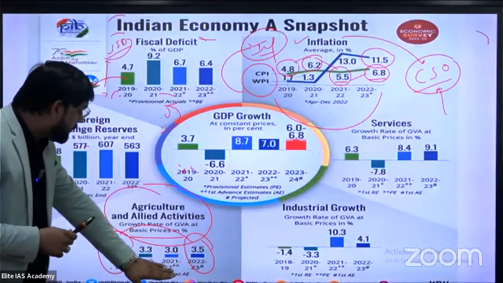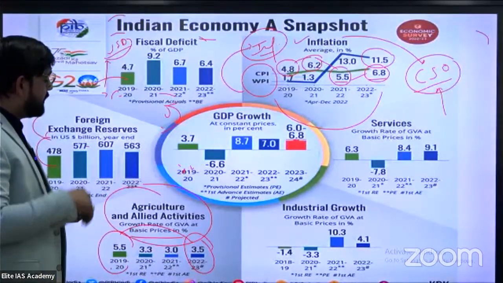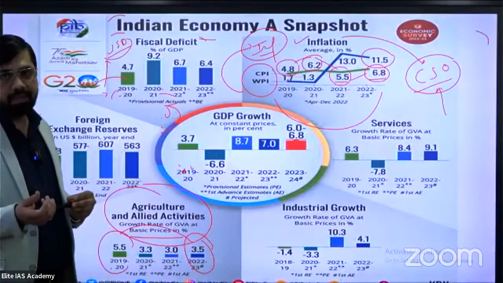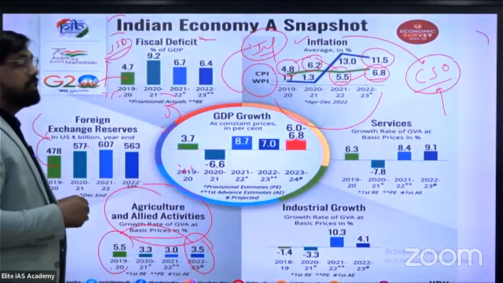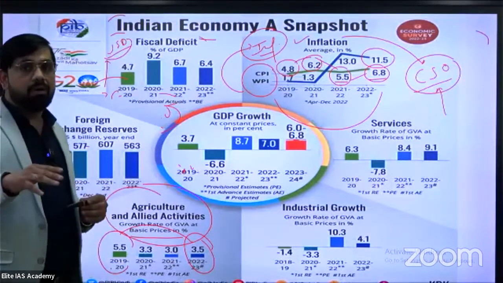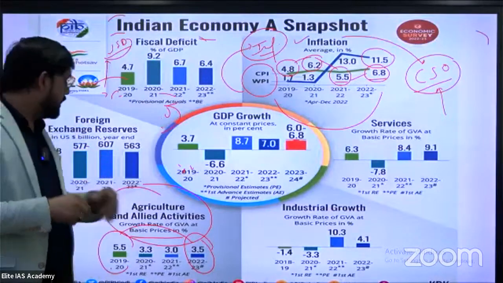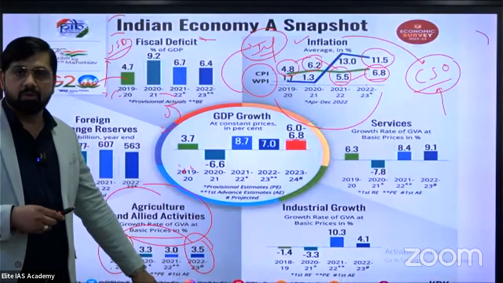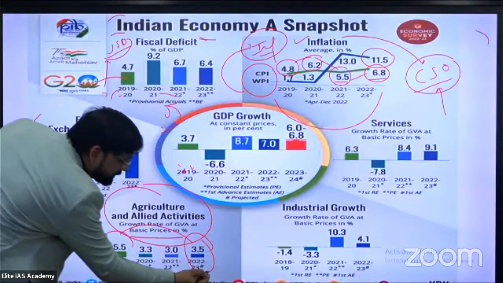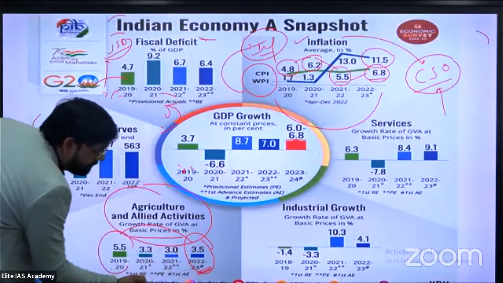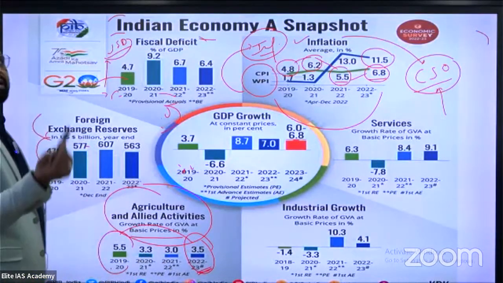This is not a good sign, especially as 3.5% is estimated data, an advance estimate, because today is 11th of Feb, and the current financial year is 2022-2023. So the 3.5 is the advance estimate. Okay, this one comes under advance estimate. The hash sign indicates the advance estimate. The double star sign indicates the provisional estimate.